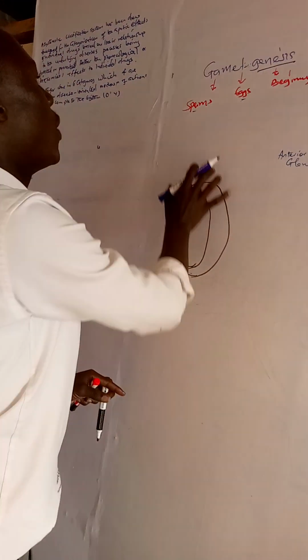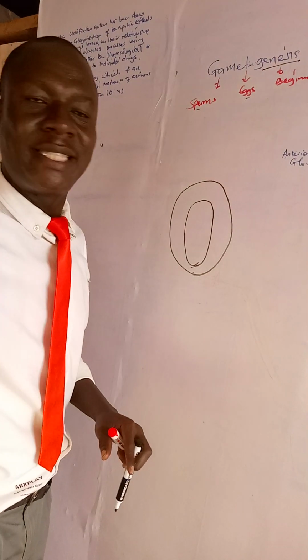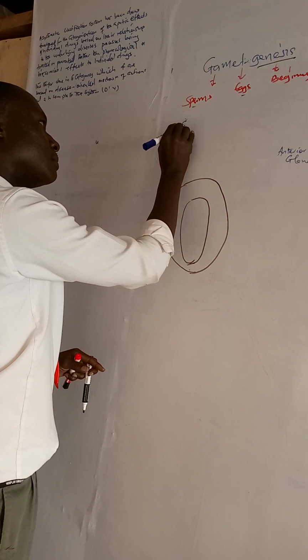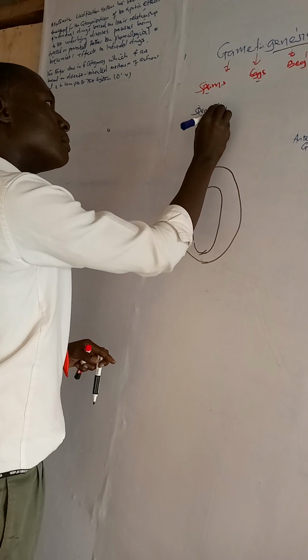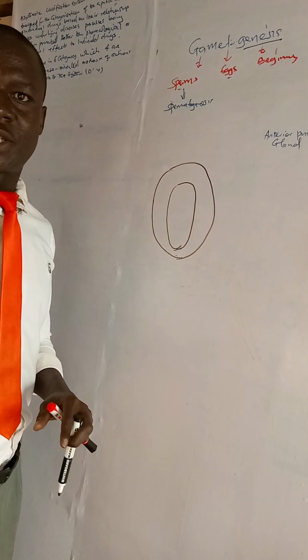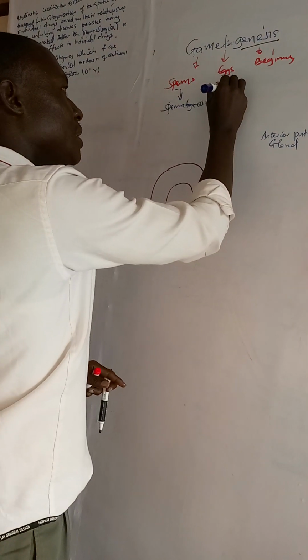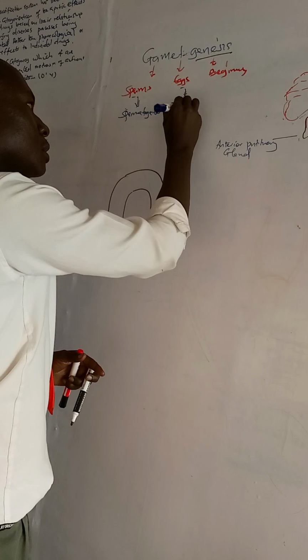Now, when it is a sperm, then it becomes spermatogenesis. Then, when it is eggs, it becomes oogenesis.